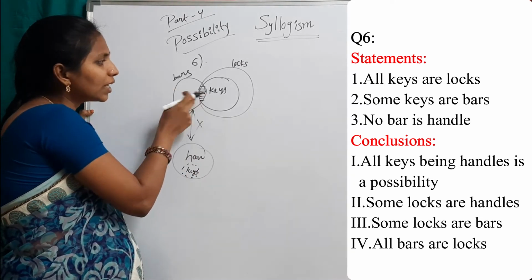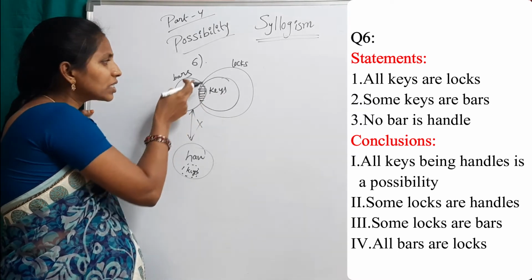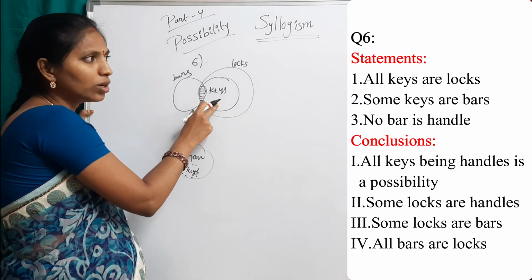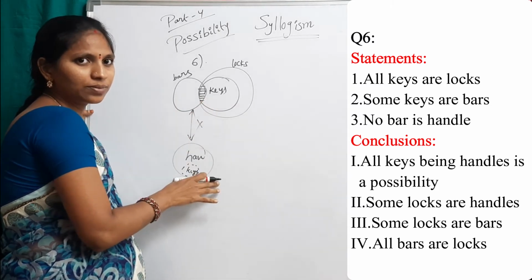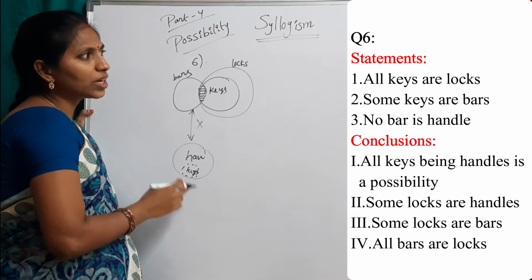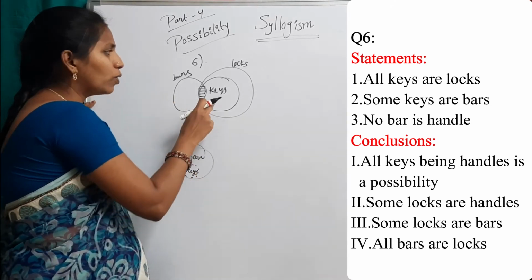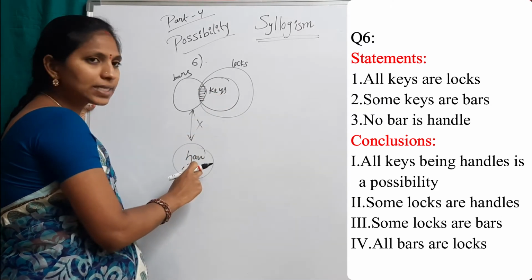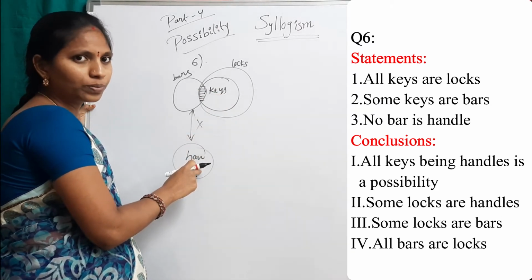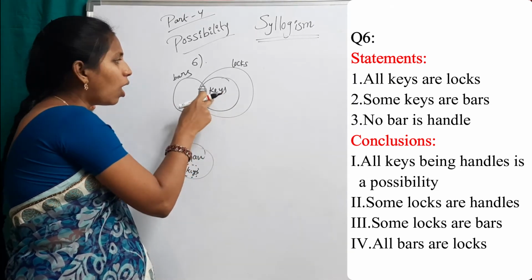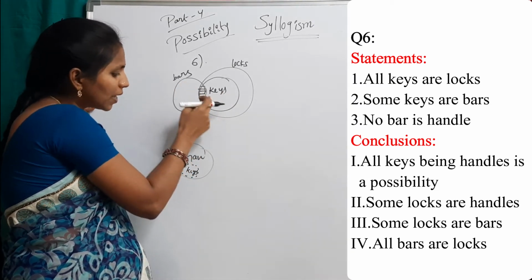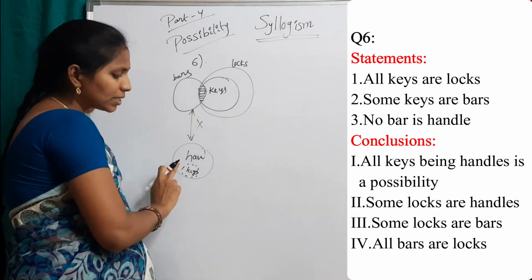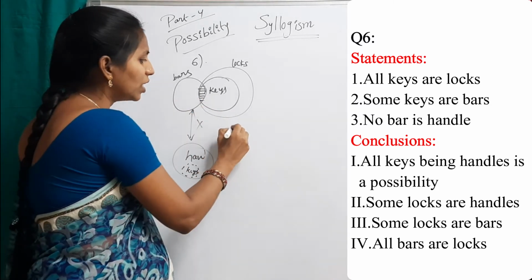Then some bars are handles. But here it clearly says no bar is a handle. That is false, so a statement violation occurs. That's why the first conclusion is false. Suppose the first conclusion were some keys are handles is a possibility, then that would be true. But here all keys means some part of bars is also handles. That's why the first conclusion is false.